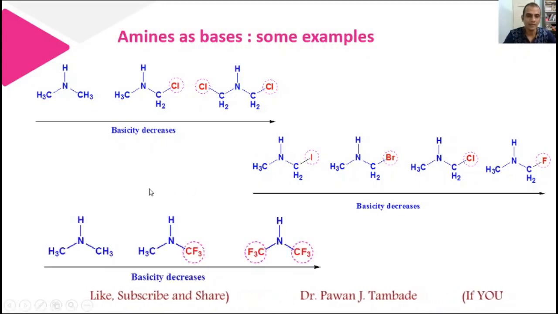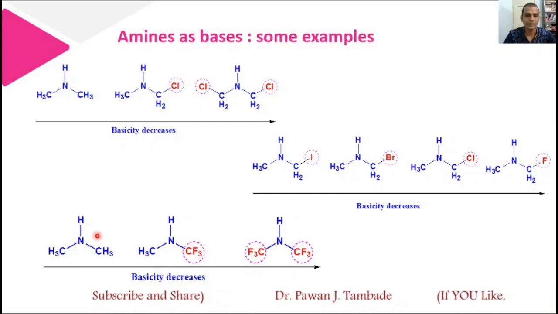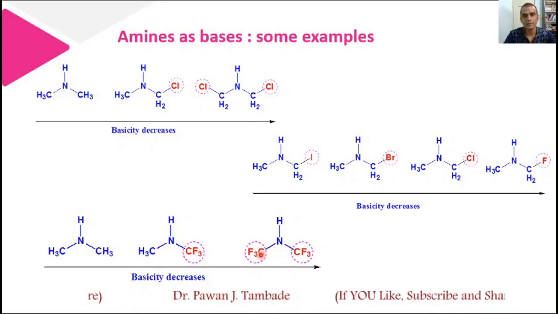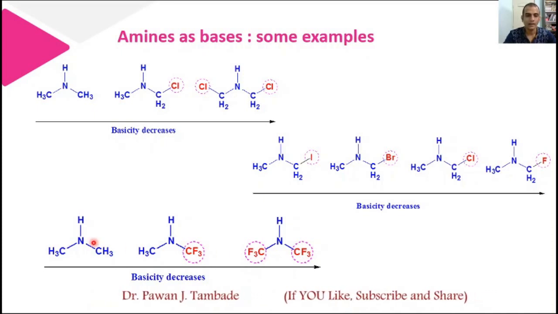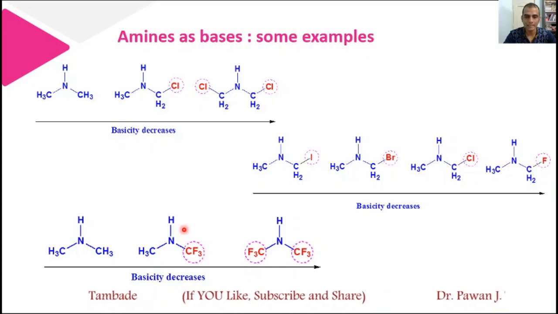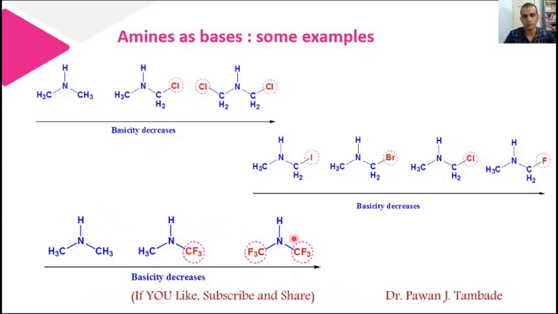In the same way, if you look at this example, in this example I replace this CH3 either by one CF3 or I replace both the CH3s by two CF3 groups, and again you can see that the basicity trend is like this: this molecule is least basic, this is somewhat more basic as compared to this, and this is most basic among these three molecules.